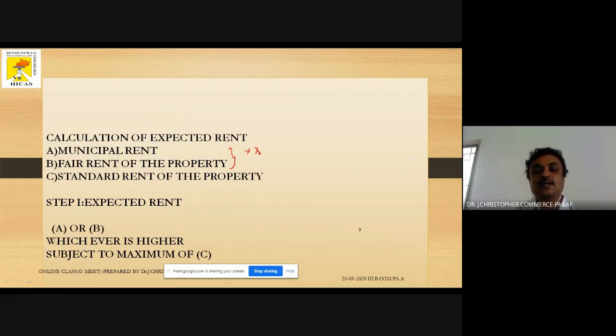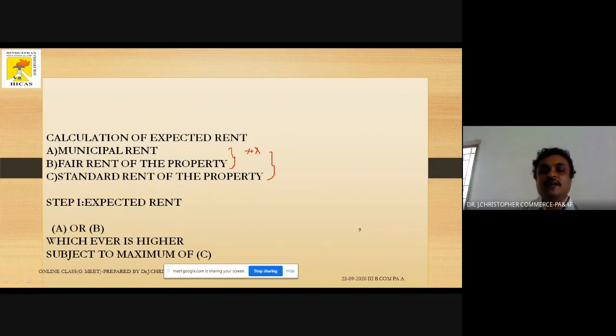Then what is the second rule? This answer and the standard rent we have to compare, and show whichever is lower. That is subject to a maximum of C. The answer you get from comparing A and B should not exceed C. So this is the first step in calculating the expected rent. Simply, we can say whichever is higher, whichever is lower.